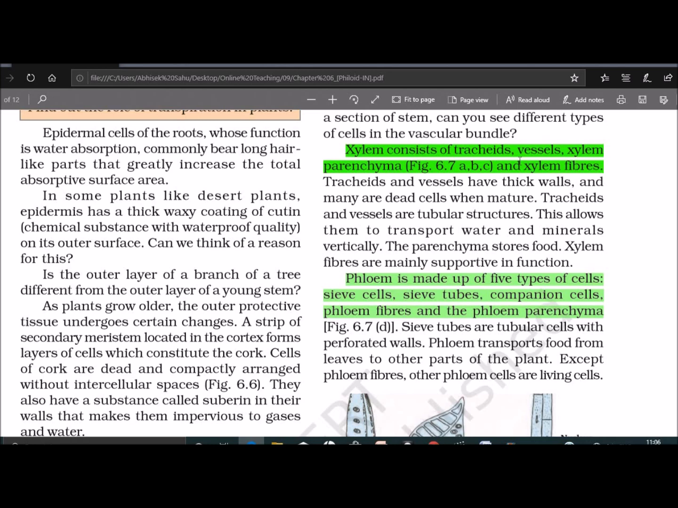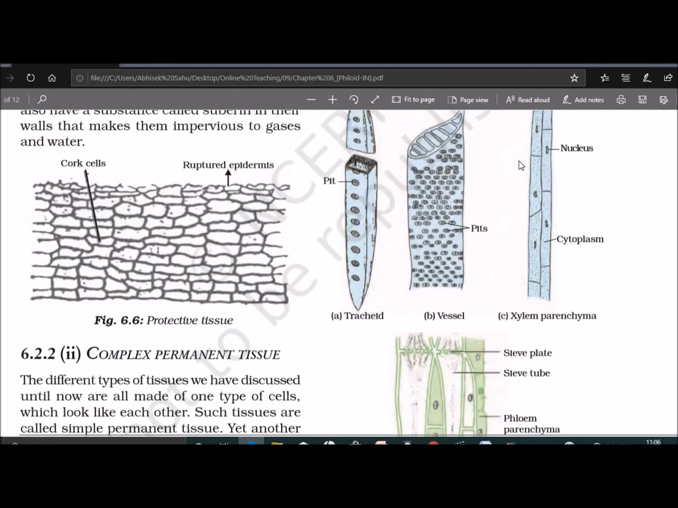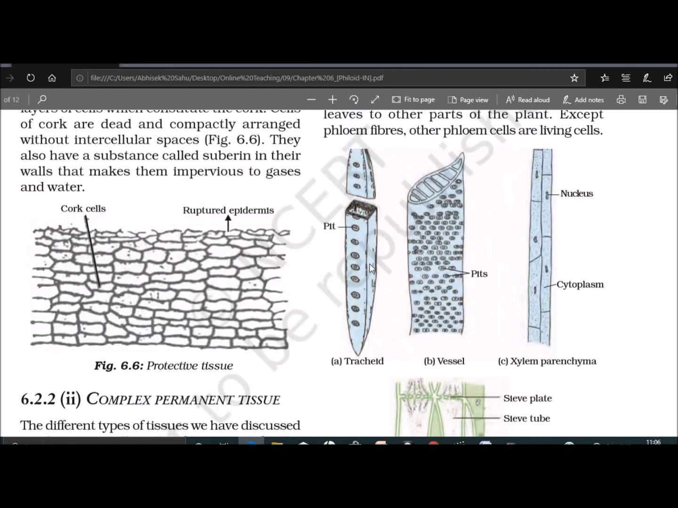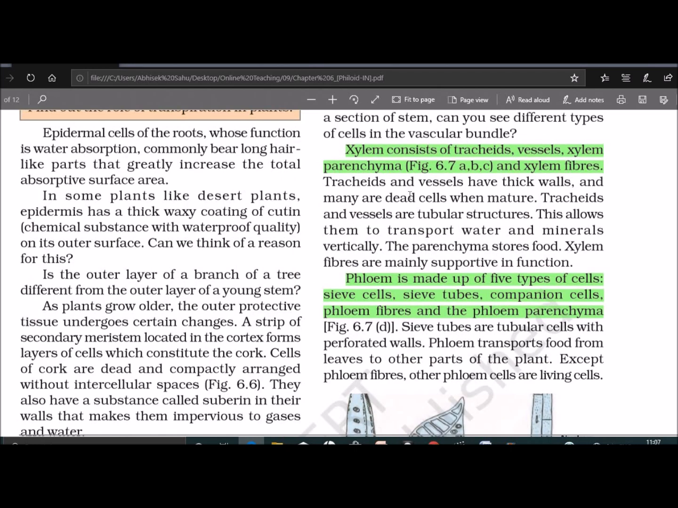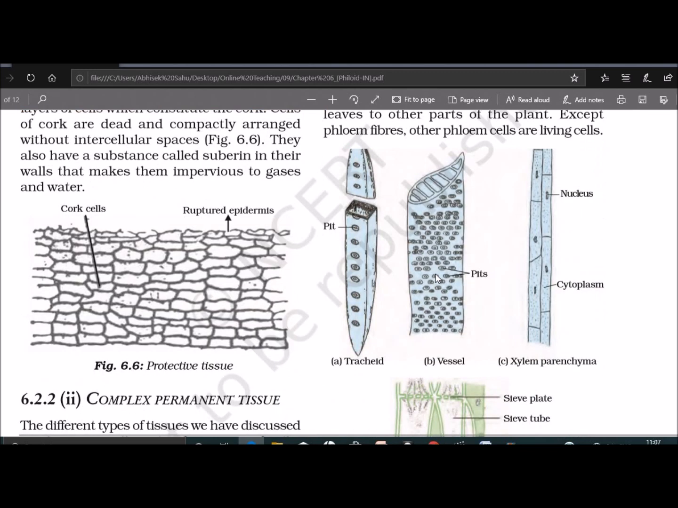The xylem consists of tracheids, vessels, xylem parenchyma, and xylem fiber as shown in the figure. This is the diagram of a tracheid. It is an elongated cell with a tapering end. Tapering means the pointed end. The tracheid and vessel have a thick wall and many are dead cells when mature. Vessels are long tube-like structures with a thick lignified cell wall. And the function of both tracheid and vessel is to provide mechanical support and conduct water and mineral salt.